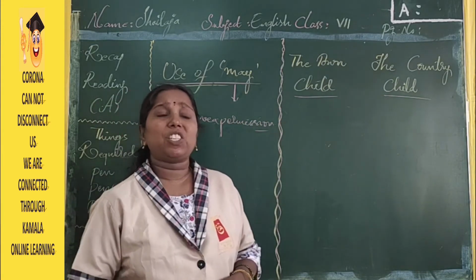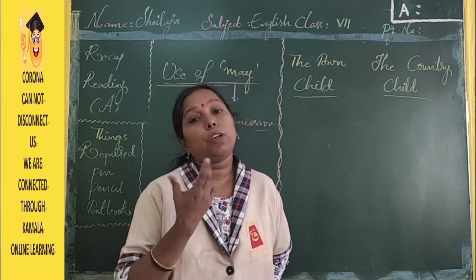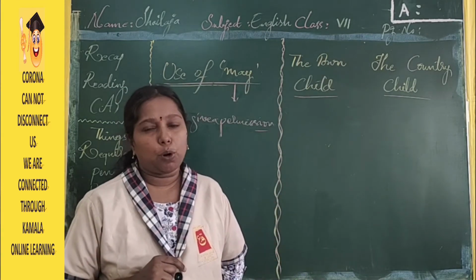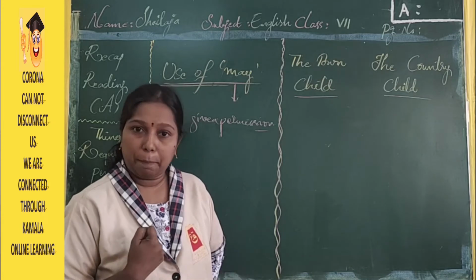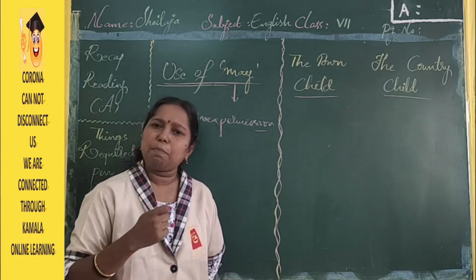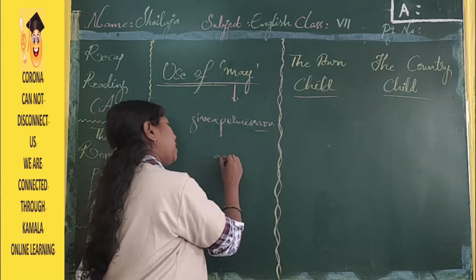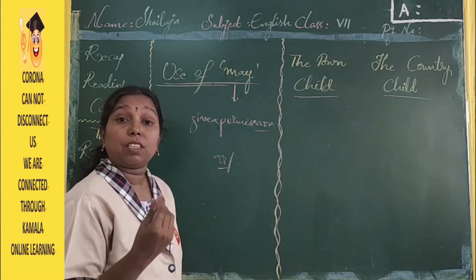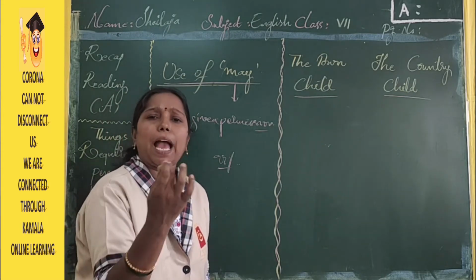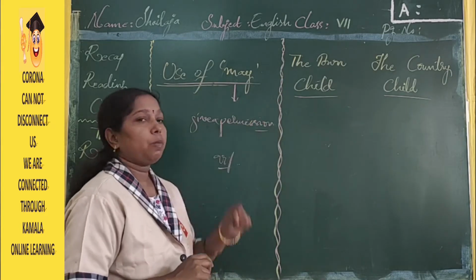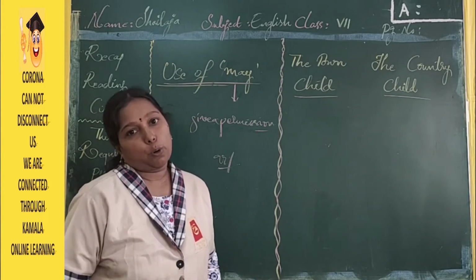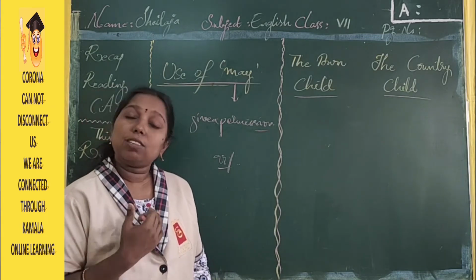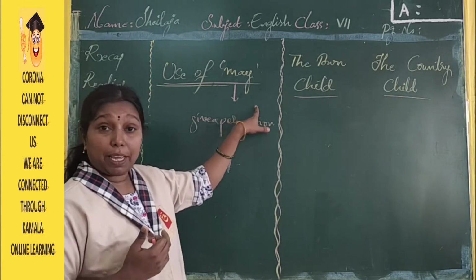May is also a word which expresses a possibility. Possibility means, see, your friend will ask you, are you coming tomorrow? I may come tomorrow. When you use the word may, it means there is a possibility to come. May is a word which expresses a possibility. Okay? I may come tomorrow. I may get first rank. I may go to school. So, use of may.